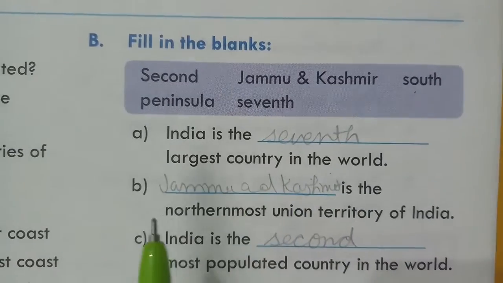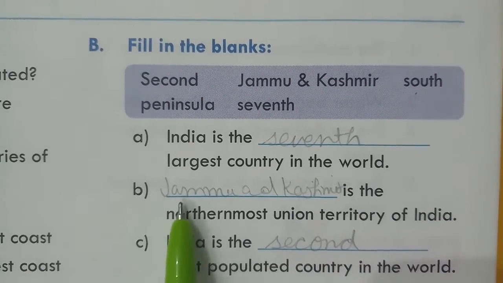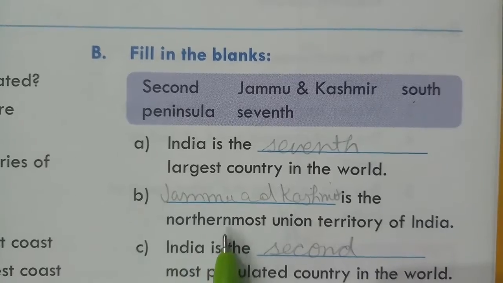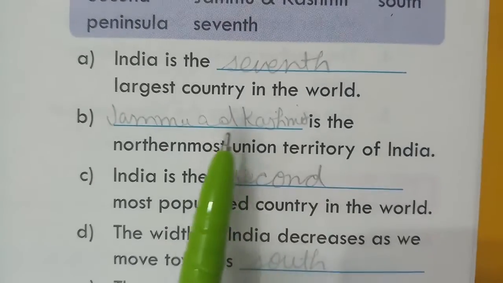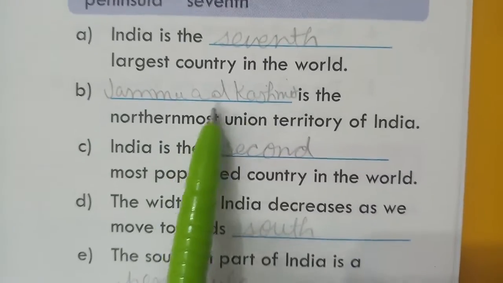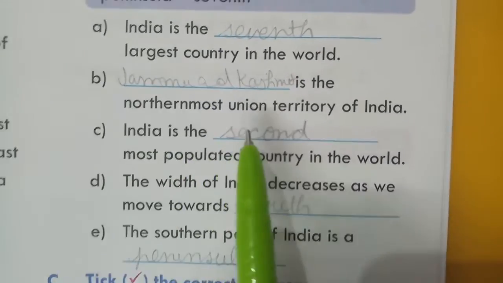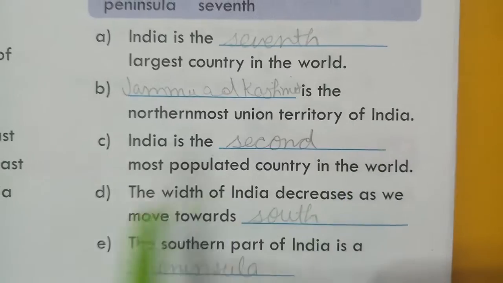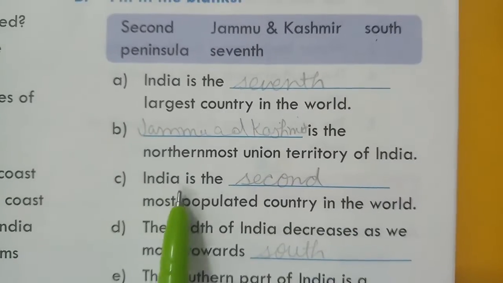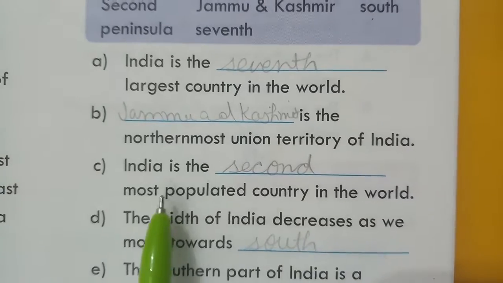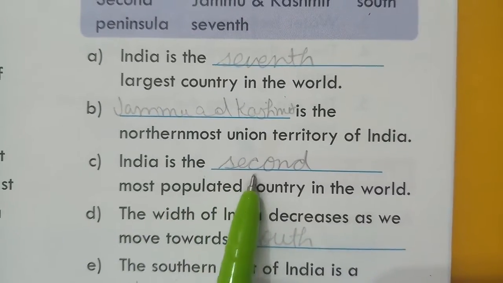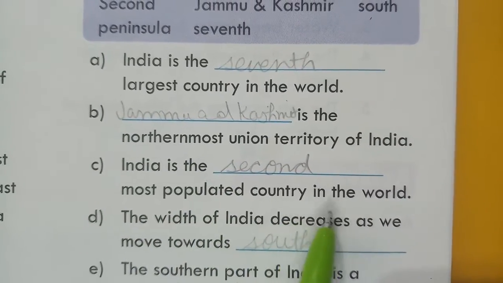B: Dash is the northernmost union territory of India, and that is Jammu and Kashmir. Next, India is the dash most populated country in the world. India is the second most populated country in the world.